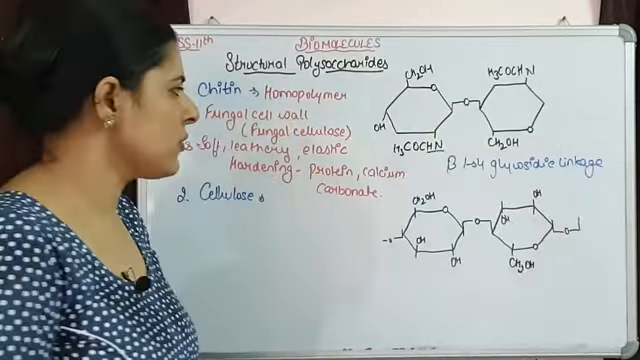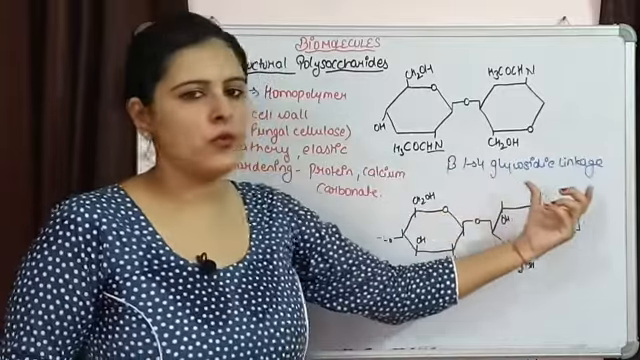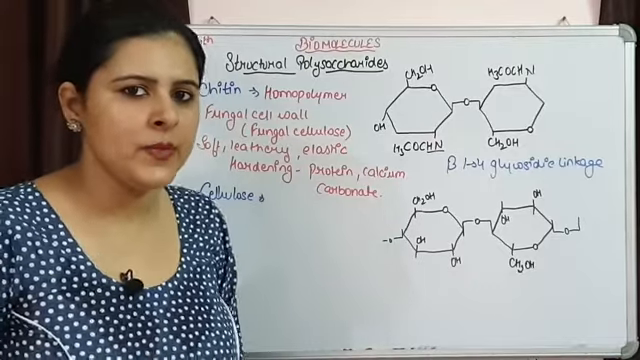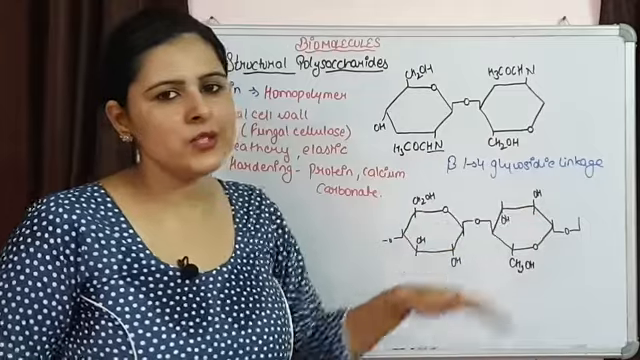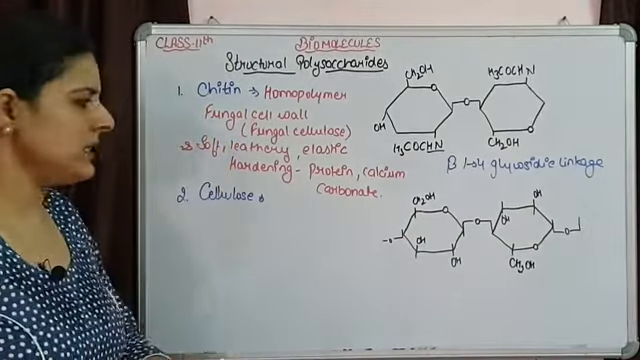All the molecules are arranged at 180 degrees to each other, and there will be beta 1,4 glycosidic linkage present between them. And here there are sheets which are attached with hydrogen bonding. So this is how chitin is present.